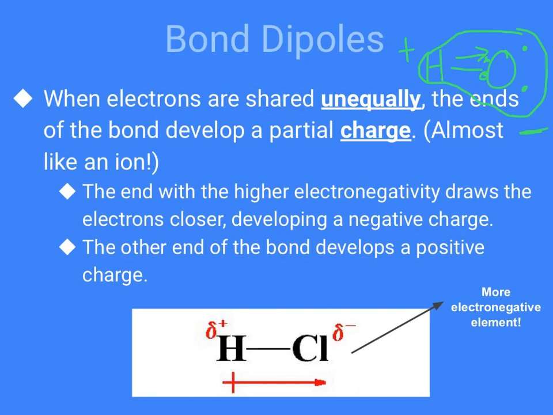So we show that with what is referred to as a bond dipole. It's down here, okay? Basically it's an arrow pointing towards the more electronegative element, and then as a reminder, the positive end of the bond gets a slash across it to look like a positive sign. Let's look at some examples.